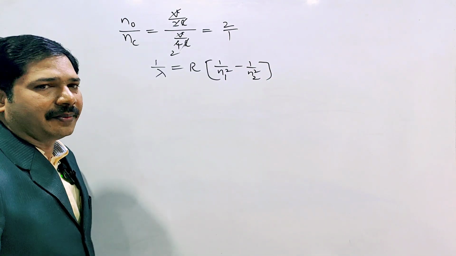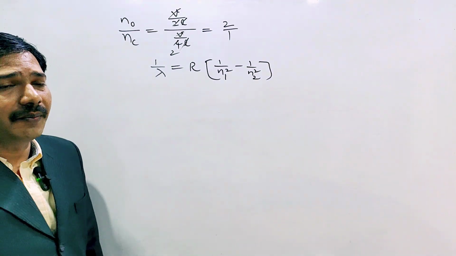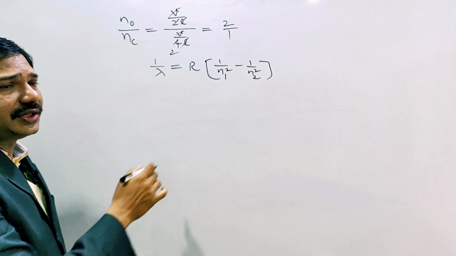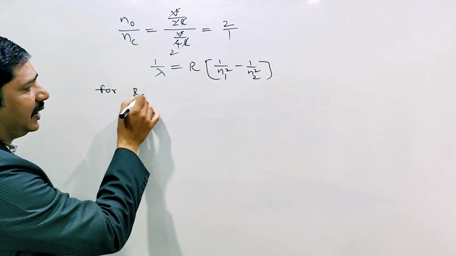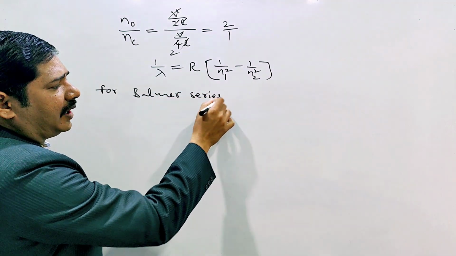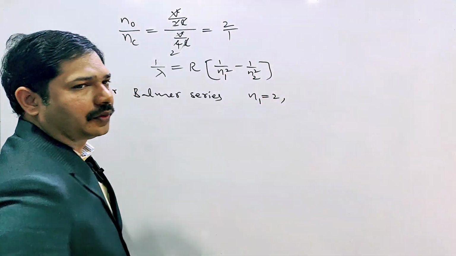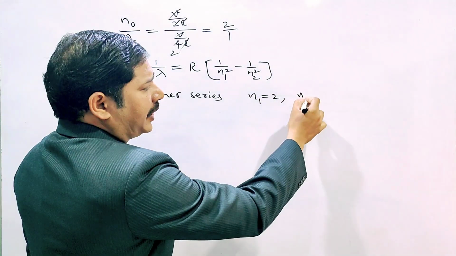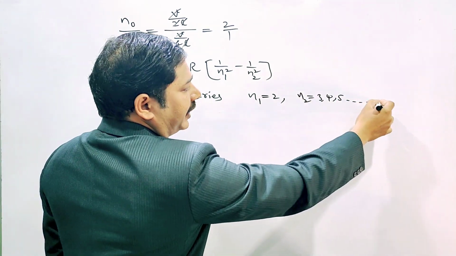For the Balmer series, N1 is 2, and N2 values start from 3, 4, 5 and so on up to infinity.